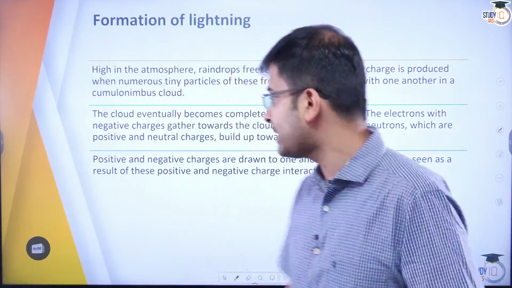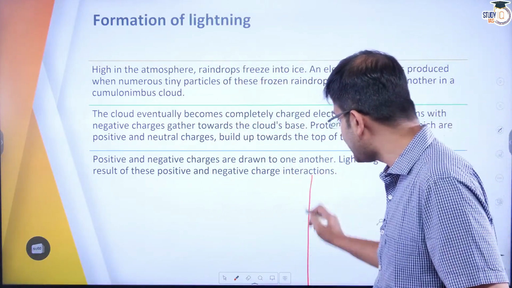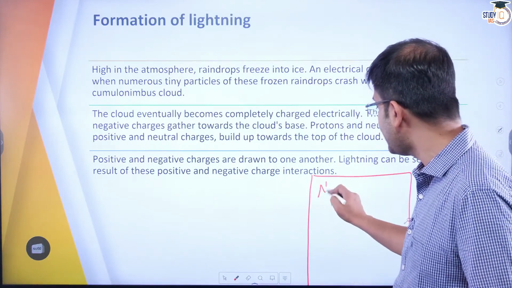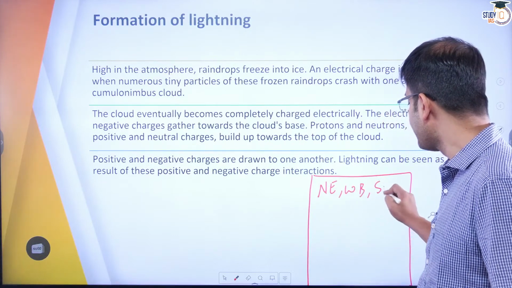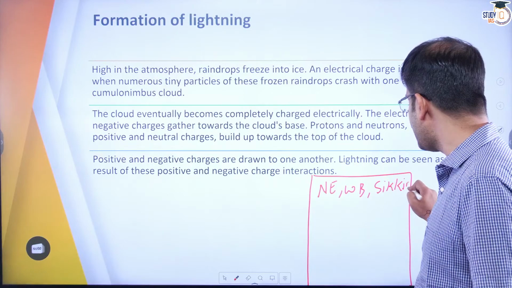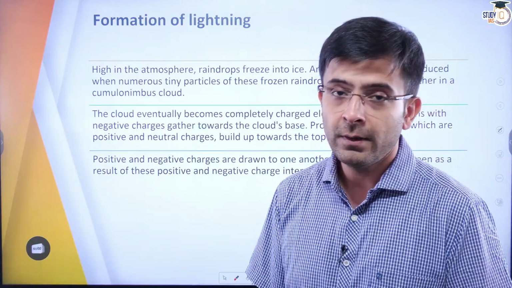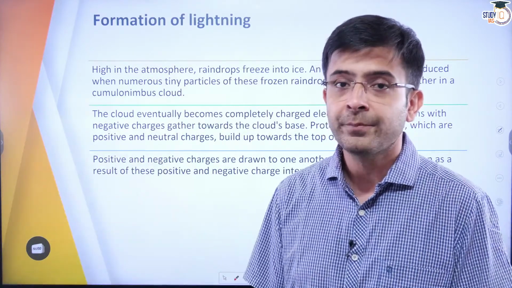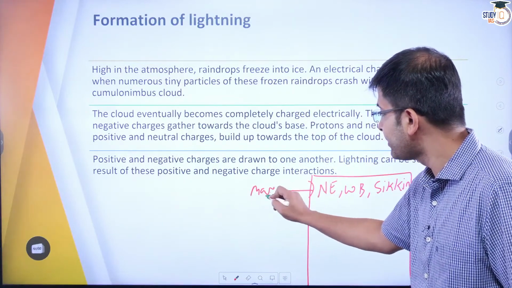In India's case, for example, if I were to just give you a small statistic, most of the lightning in India is observed in Northeast India. You're looking at West Bengal and Sikkim. Obviously, why? Because you're looking at the monsoonal intensity that is much higher in Northeastern India, for reasons again to do with the Indian monsoon. You have the merging of the two branches there. So this is where you find the maximum number of lightnings.